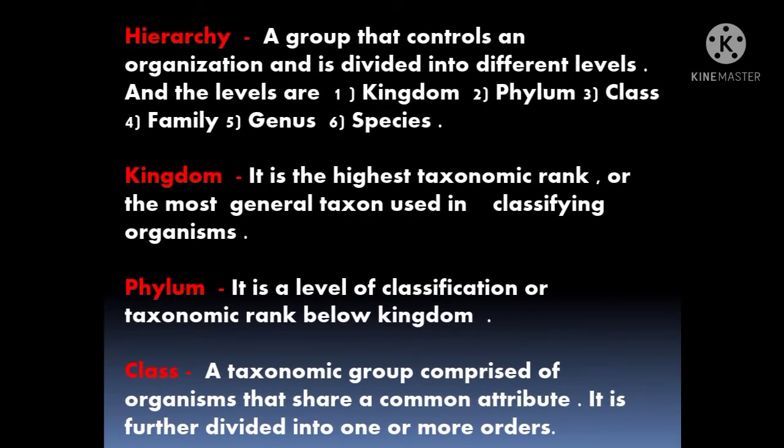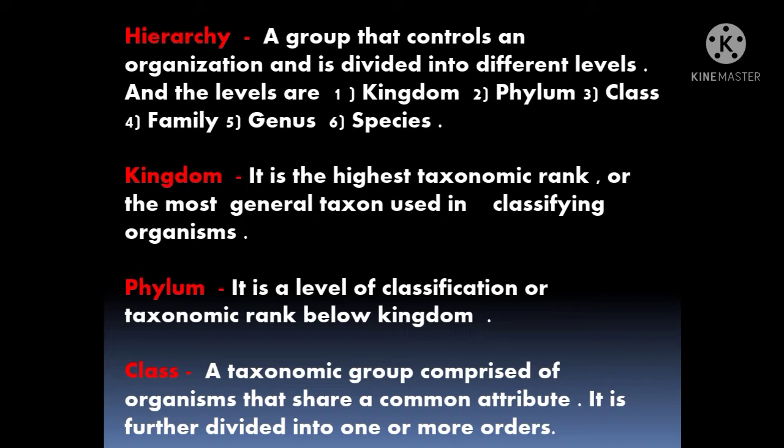Now students, you all will be thinking, what does hierarchy mean? Hierarchy means a group that controls an organization and is divided into different levels. And the levels are kingdom, phylum, class, family, genus and the last one is species.